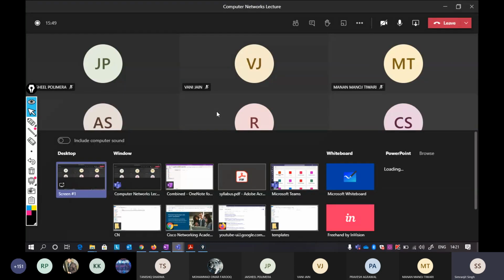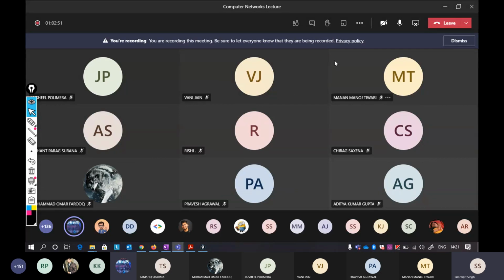Sir, on what platform will the quiz be conducted? I'll try to conduct it on LMS, but if there is not enough slot, I will have to do it on Google Forms.